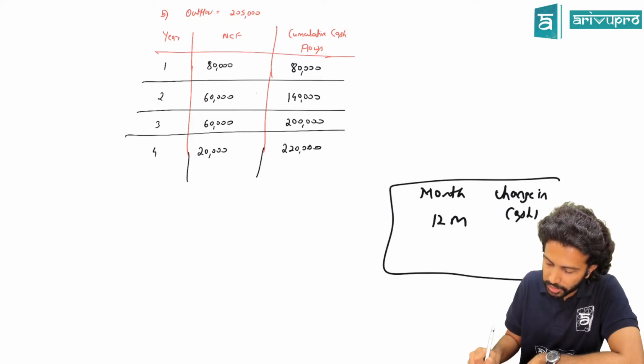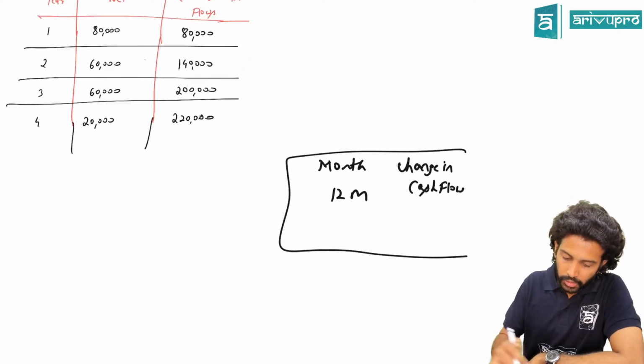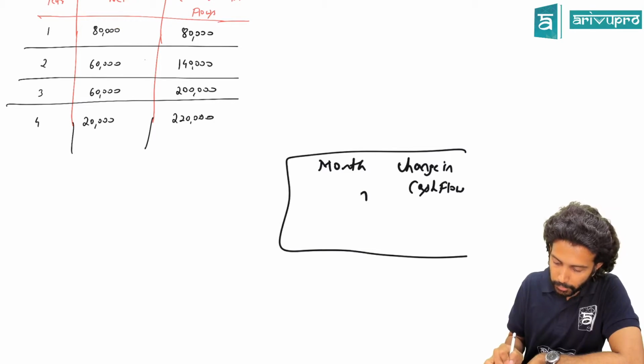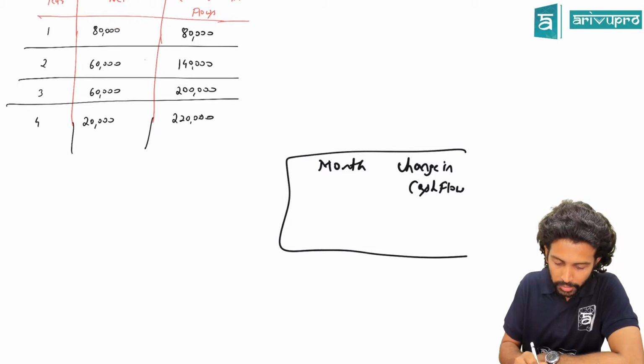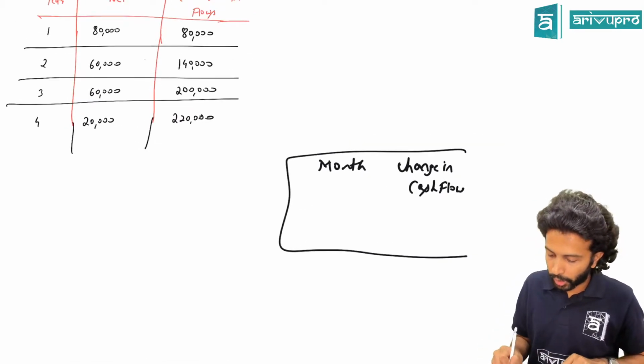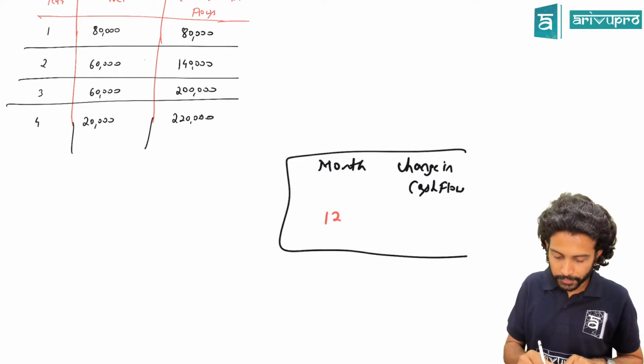Or maybe I'll just expand this. Hang on. Month and change in cash flow, two columns I've written. Year 3 to year 4. How many months are there, sir? One whole year means 12 months. Correct?